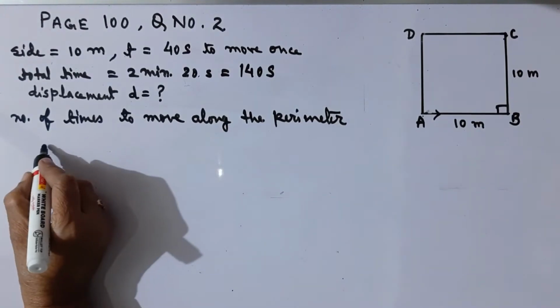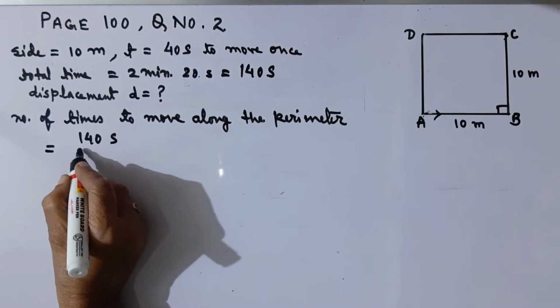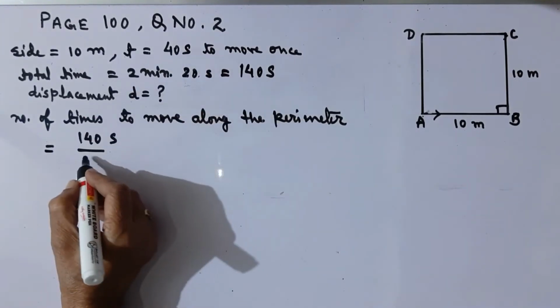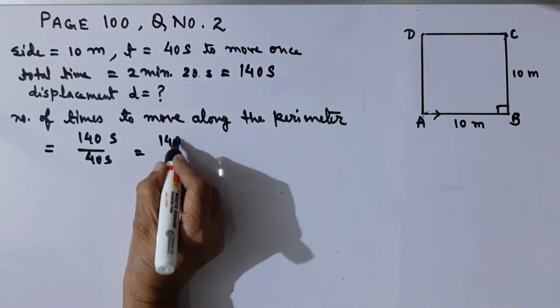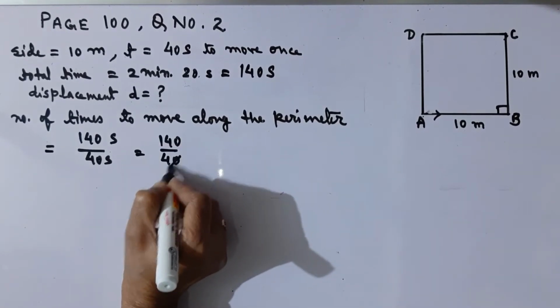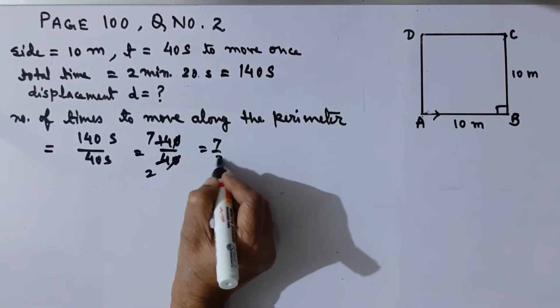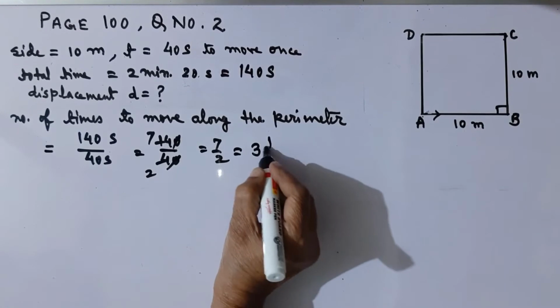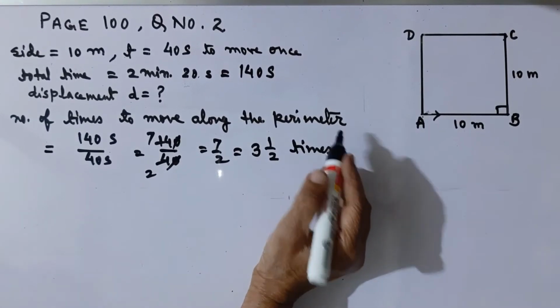The number of times to move along the perimeter is equal to 140 seconds divided by 40 seconds. So that will be 140 upon 40, that is 7 upon 2, or 3 whole number 1 upon 2 times along the perimeter.